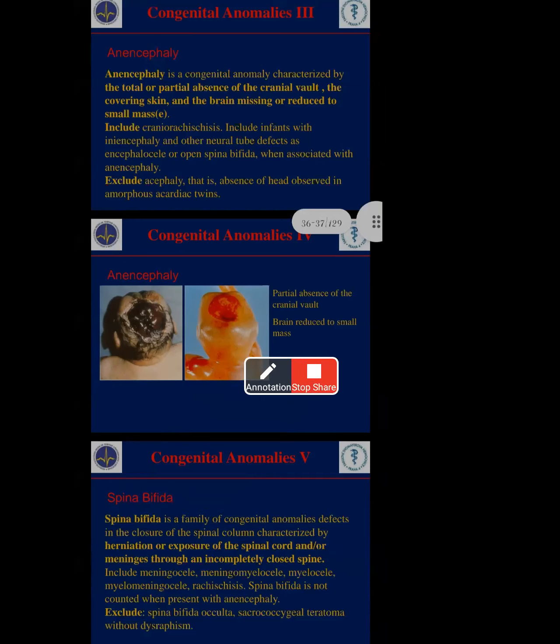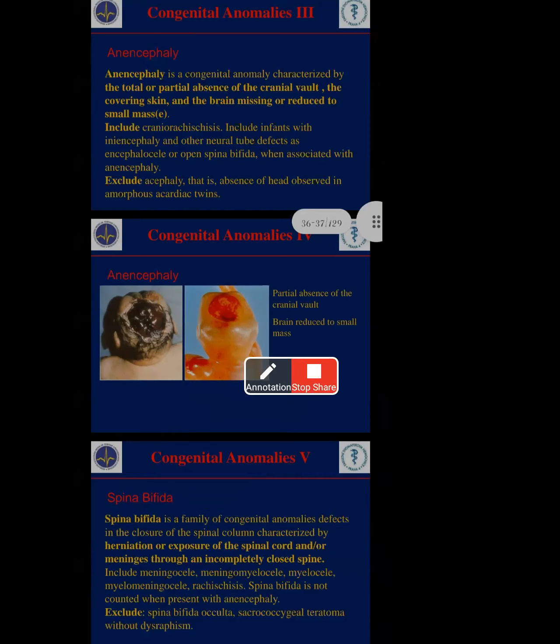Why do we get this herniation? Why is the spine exposed? Because of an incompletely closed spine. The spine columns and spinal cord do not function properly. That's why the spinal column is not closing properly.